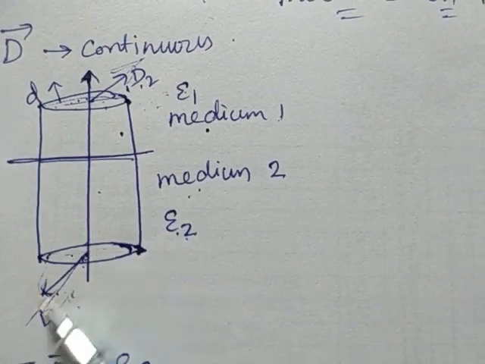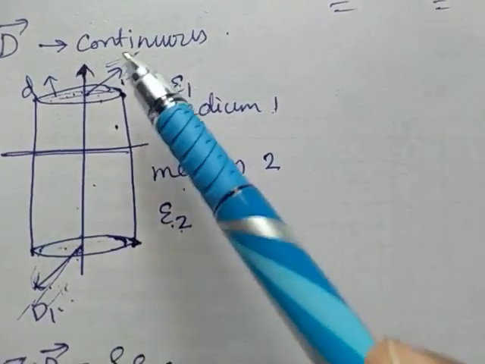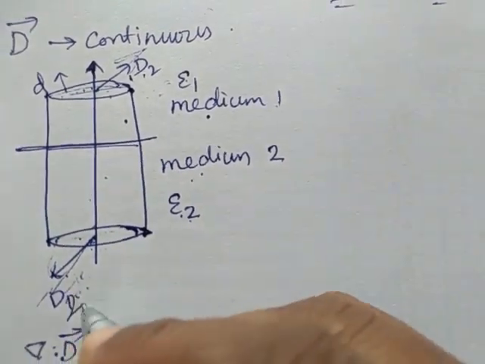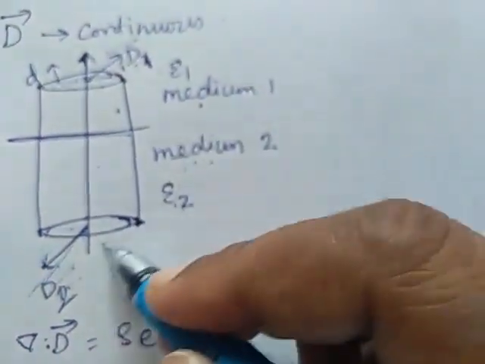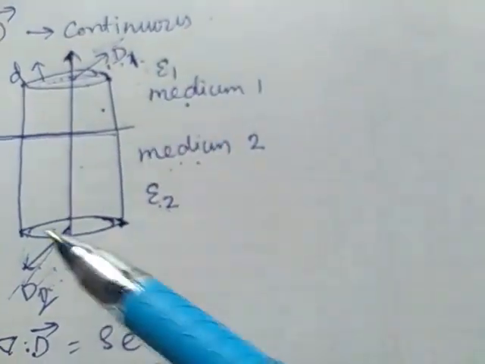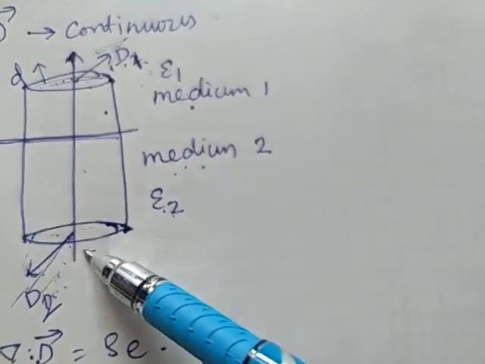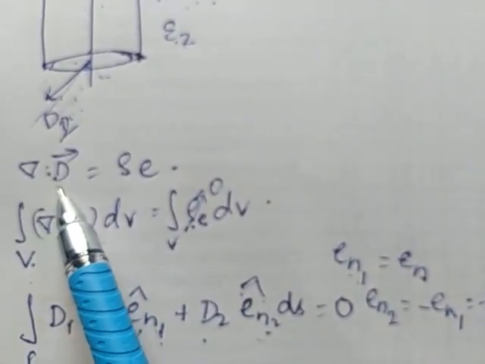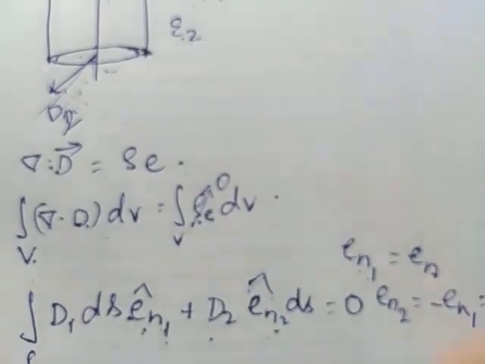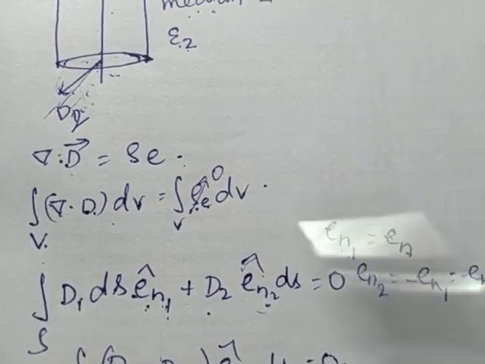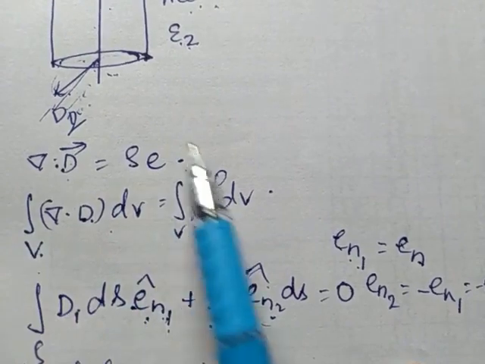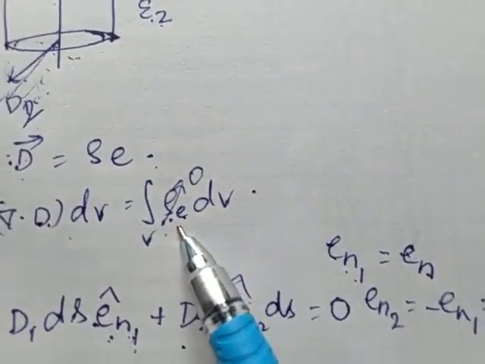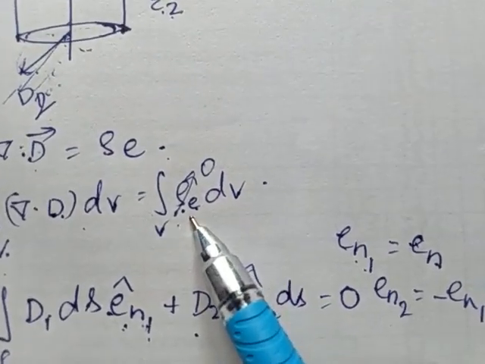Dielectric force is acting in this direction for medium 2, and this I can write as D2 and D1. This is for medium 2 and medium 1. These two are equal in magnitude but opposite in direction. So we have del dot D equal to rho, which gives the relation for the dielectric field. I am taking it for the total volume. Suppose there is no charge, so the charge density is 0.